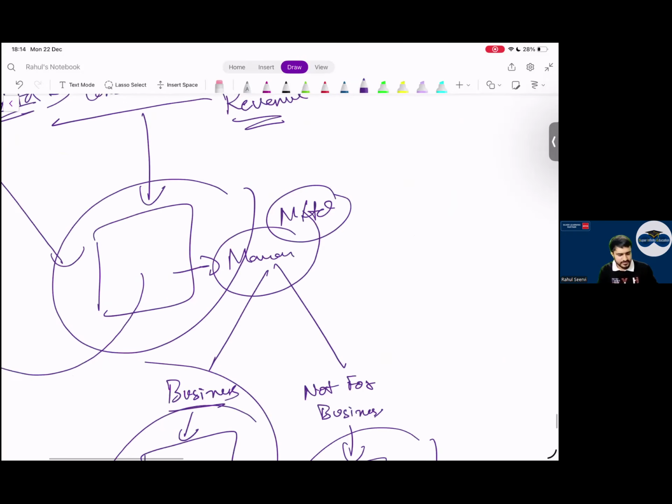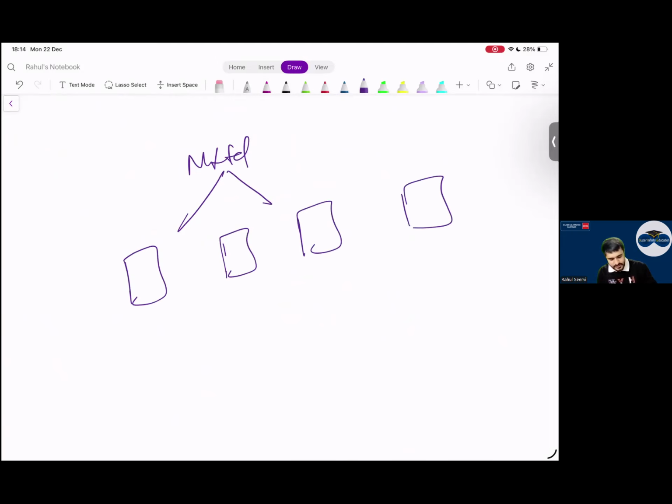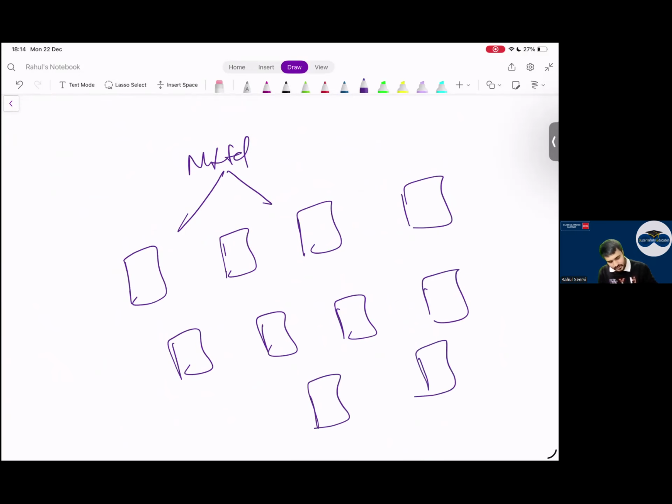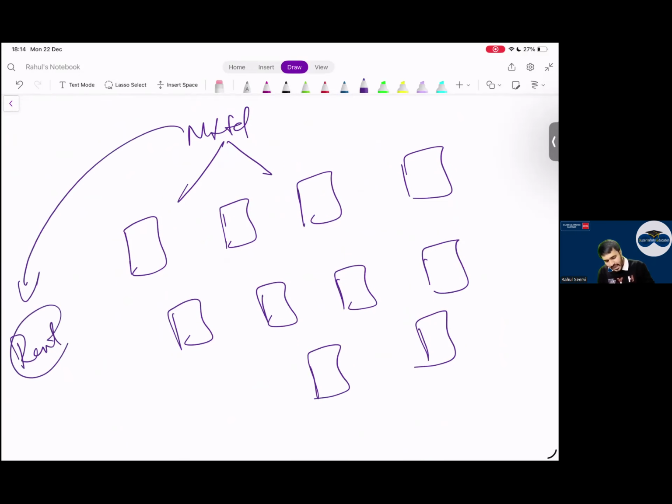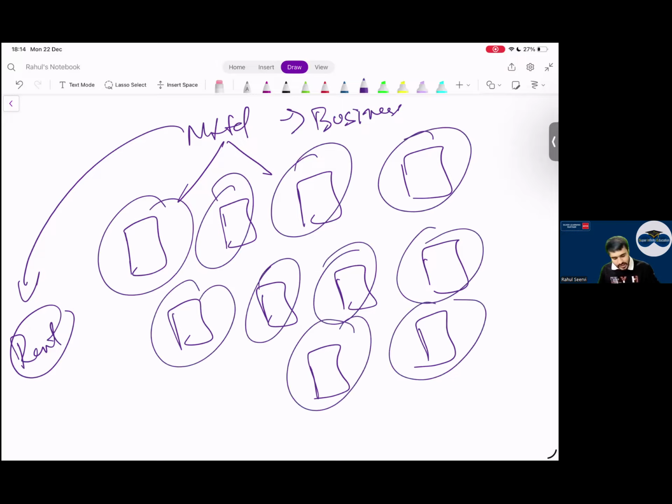One more example I will take. M Limited has 10 properties and all the properties are given on rent. It's Manan's business to give property on rent. He purchases a property, he gives it on rent. This becomes what? All this property will be what, everyone? IAS 16. I hope everyone understood the basic difference where we will apply IAS 16 and where we will apply IAS 40. If this is clear, then the accounting will also be clear.